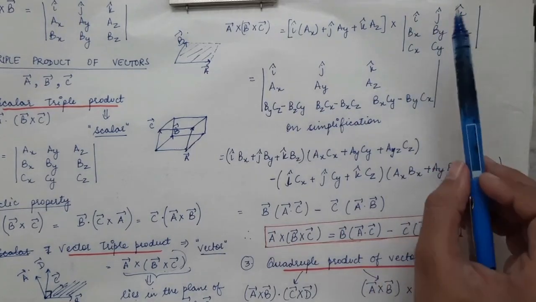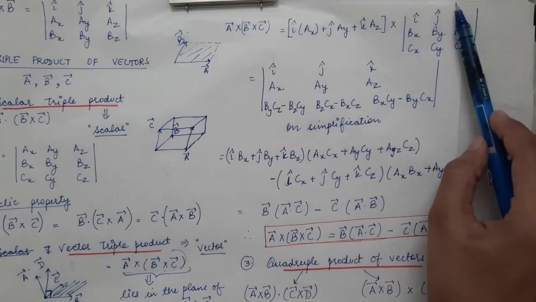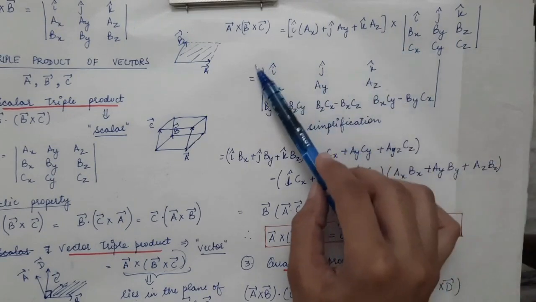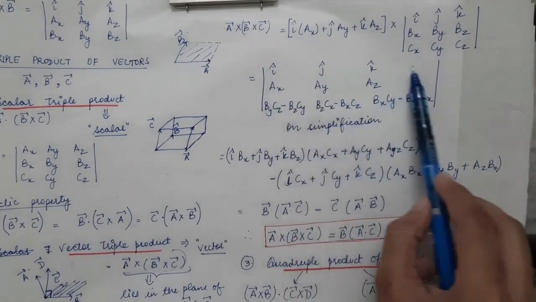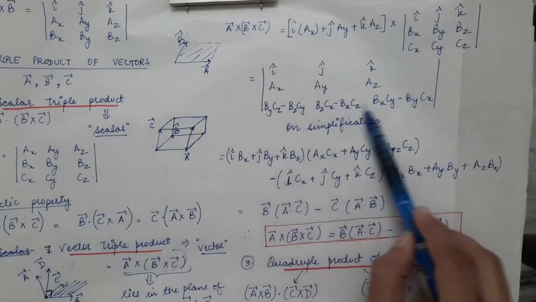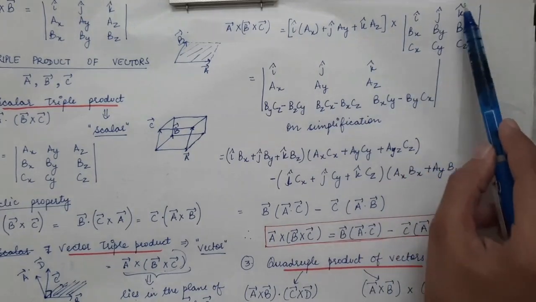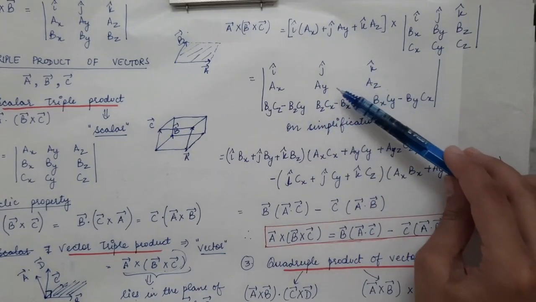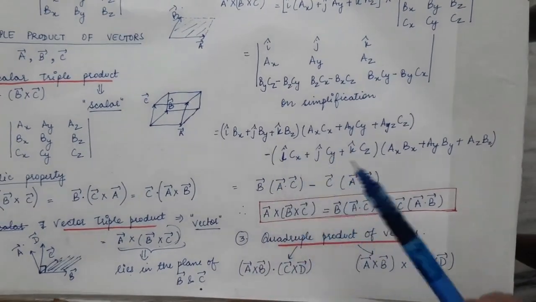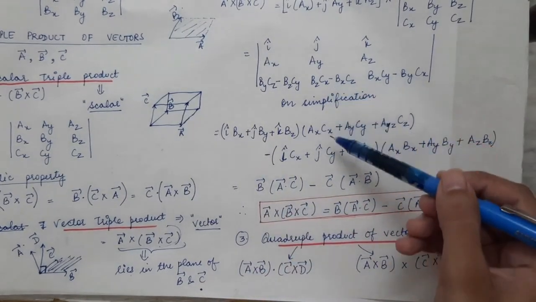So first of all you will solve this determinant. You will get a particular vector in the form of i cap, j cap and k cap. Then you will do the cross product by putting it in the determinant. First row will have i, j, k cap. Then second row will have the components of the first vector, and the last row will be the x, y and z components of this second vector. Now on simplification, when you simplify this determinant, the resultant vector will be given by this particular formula. You will just simplify it, and you have to do some clubbing of various terms.